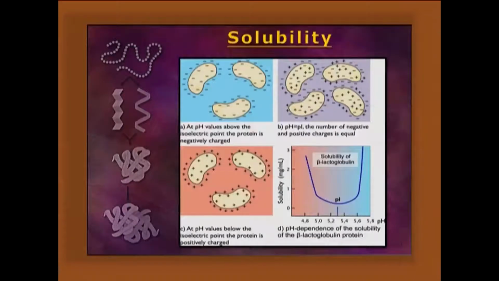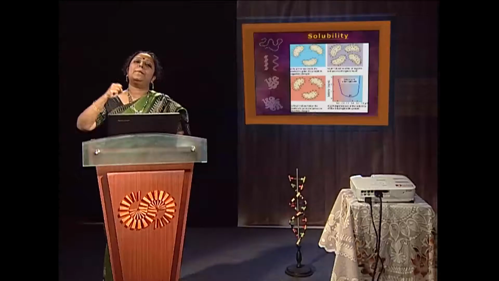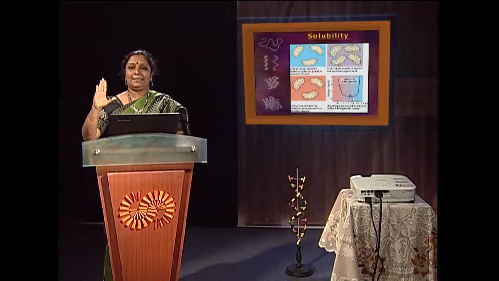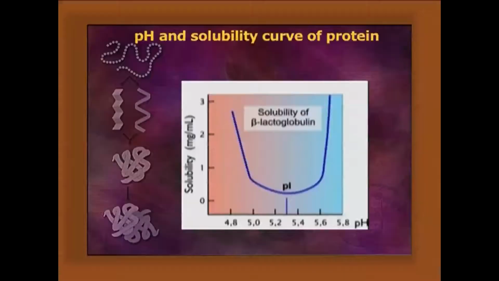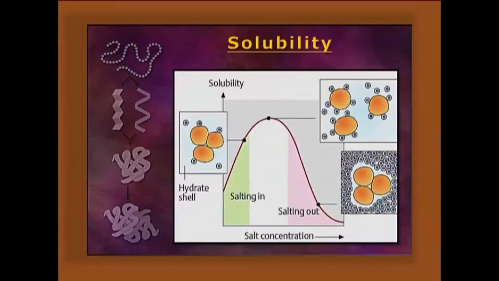Solubility. The solubility of the protein is determined by several factors, like the pH of the medium and molecular size. If it is very compact in structure, like hemoglobin, a globular protein, it will be much more easily solubilized than a fibrillar protein. pH: as we know, at the isoelectric point there is least solubility, right? So, if we change the pH by addition of acid or alkali, it will be more dissolved. The solubility is also changed by the salting in phenomenon.